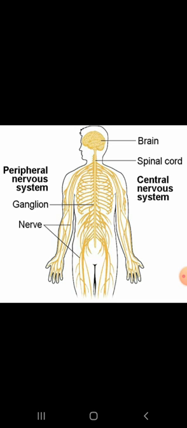So student, here you can see in the head part the brain is present. So these are the different parts of the nervous system. Here in the head region you can see the brain. In the neck region you can see the spinal cord, and third, nerves which are present throughout the body and which help us to send the signals to the brain or to the spinal cord. So this instant action is brought about by the spinal cord, and the well planned and thought action is taken by the brain. So instant or immediate reactions are given by the spinal cord.